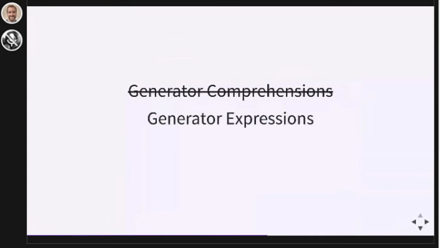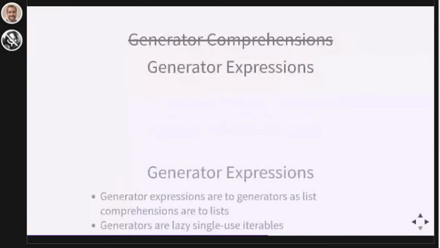Except that they're not actually called generator comprehensions. They're called generator expressions. Why they're called generator expressions and not generator comprehensions, I don't know. If you say either term, generator comprehension or generator expression, people will know what you're talking about. So it doesn't really matter which term you use, but they are technically called generator expressions.